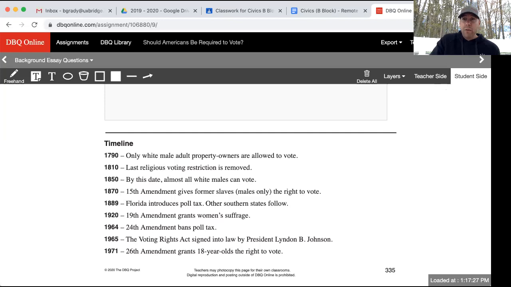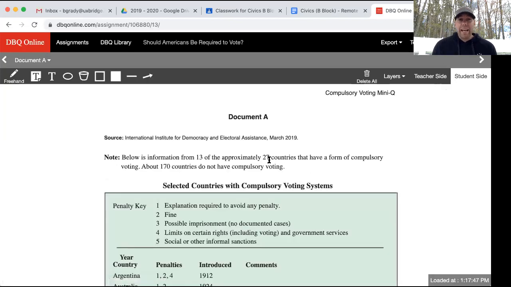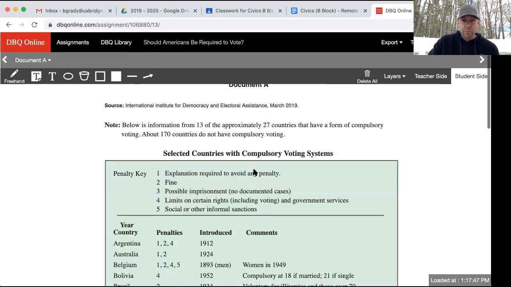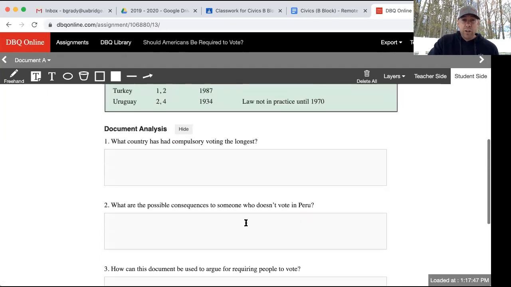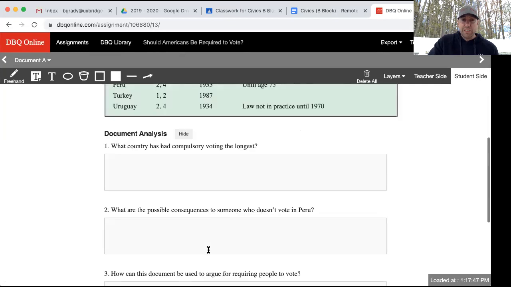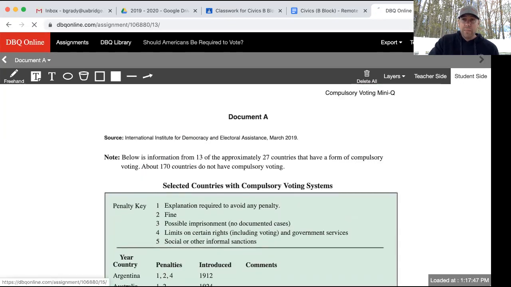Okay, now this moves us into document A. Document A is from the International Institute for Democracy and Electoral Assistance. It is from March 2019. And the note on this says, below is information from 13 of the approximately 27 countries that have a form of compulsory voting, meaning you have to vote. About 170 countries do not have compulsory voting. So you're going to look at this chart and you are going to answer the 4 questions that follow. Okay, that is document A.